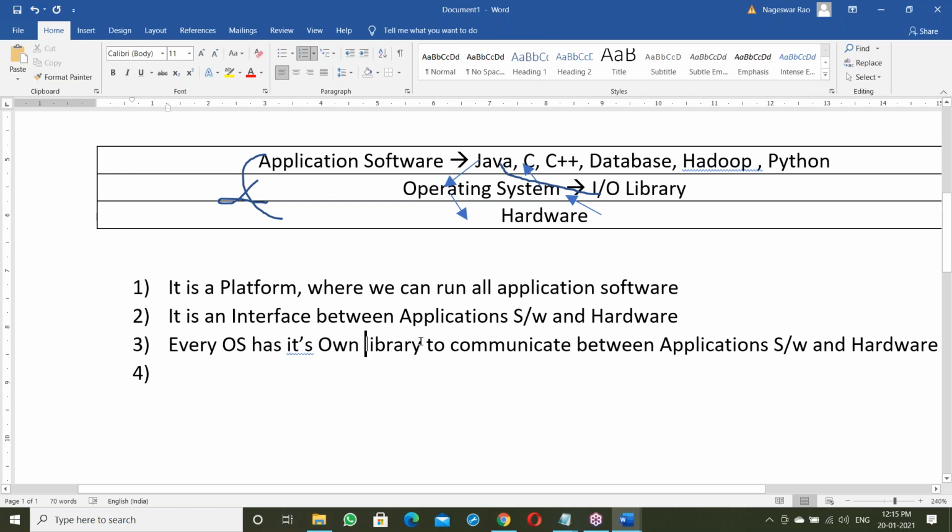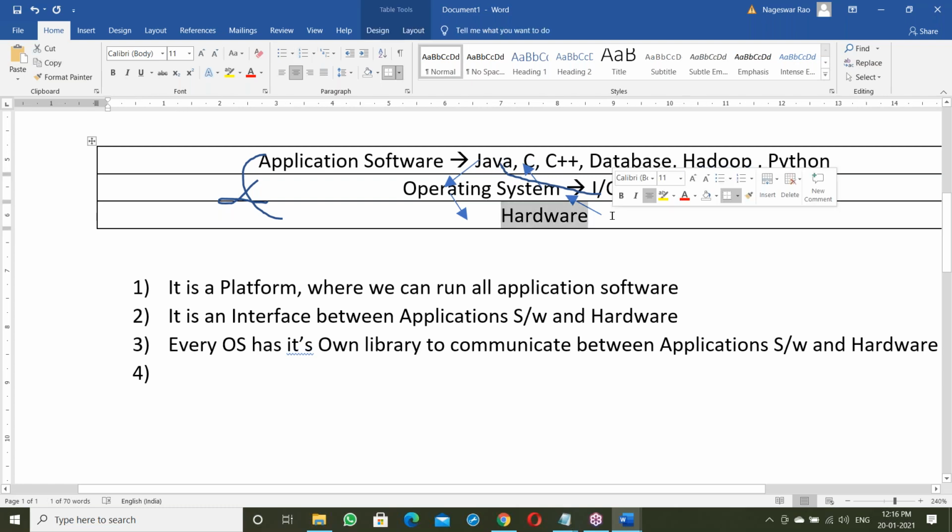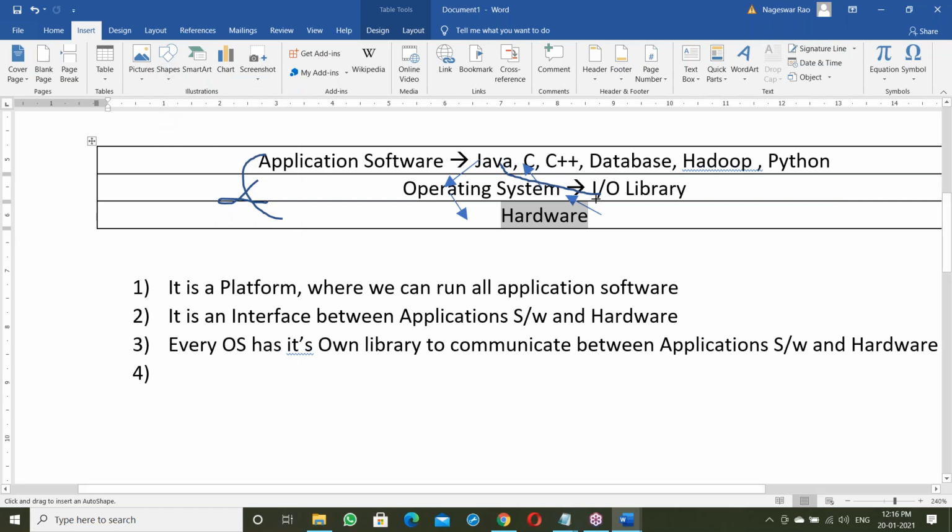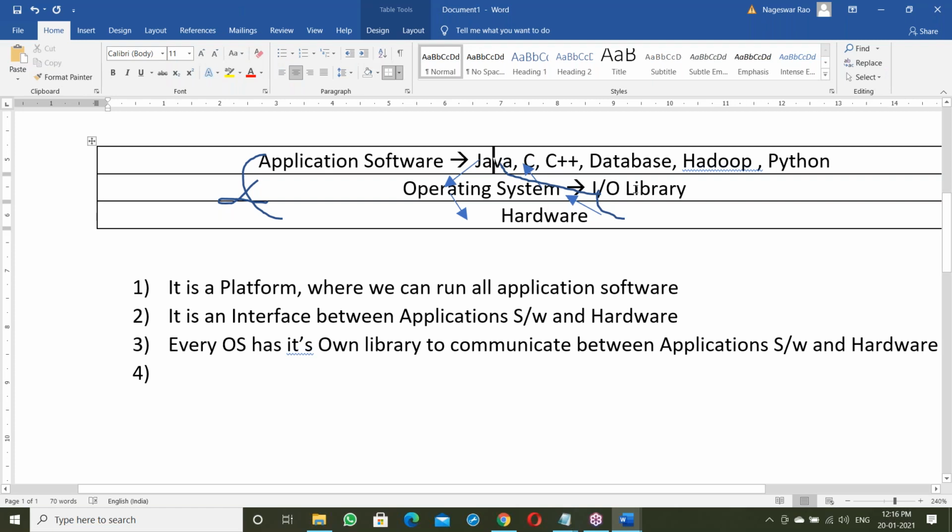Every OS has its own library to communicate between application software and hardware. Okay, right? Next, see here: how can a Java program communicate with hardware components? First, the Java program links with the OS library. After linking, it communicates with the hardware components.